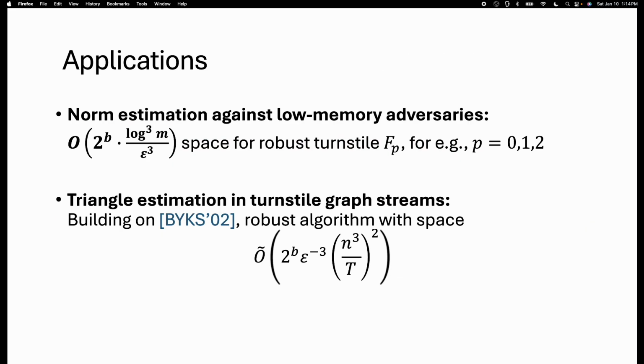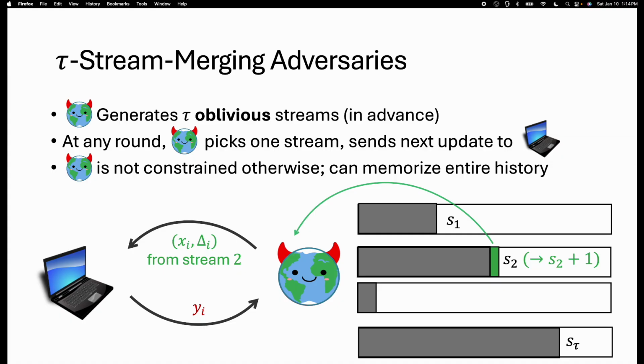We briefly note that our main result has other downstream applications. For instance, F2 estimation, robust F2 estimation against b-bit randomized adversaries. So now let's prove our main theorem, or give a high-level proof.